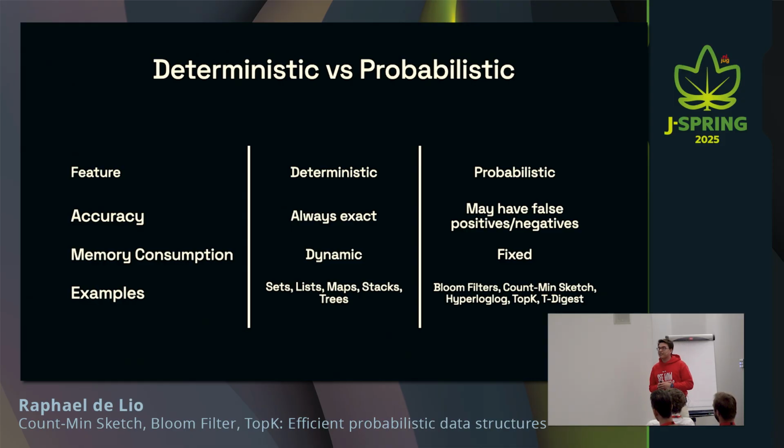So for example, we were talking about sets. There is a similar probabilistic data structure to sets that is called Bloom filter. And with that one, it behaves very similarly. You can add members to it and then later check if those members were added to it. But a Bloom filter, if it tells you that it hasn't been added, you can be 100% sure of that. But if it tells you that it has been added, you cannot be 100% sure. So it might give you false positives, all right? So that's the trade-off, basically, between the deterministic and probabilistic data structures in a nutshell.